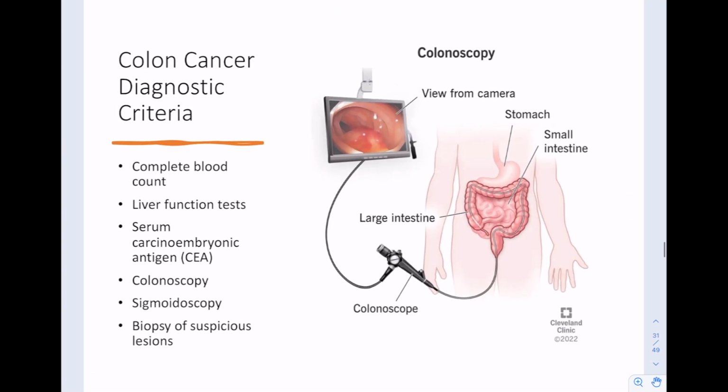Diagnostic criteria for colorectal cancer. Colonoscopies, one of the easiest ways to do this, especially in older individuals that have a family history. I would even say frequent colonoscopies. This is where they stick a camera up through the rectum in through the large intestine, and they just examine for any signs of neoplasm growth.